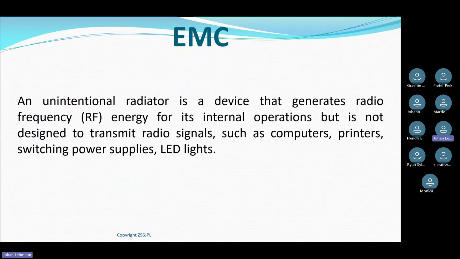Your computer is not supposed to be a radio transmitter, although it can be if something is wrong. Printers are not supposed to radiate RF energy. But if something goes wrong, a printer can radiate RF energy. So an unintentional radiator is when the device starts radiating RF energy and it's not supposed to, because it's only supposed to use it internally. Right. Two terms to remember: intentional radiator and unintentional radiator.